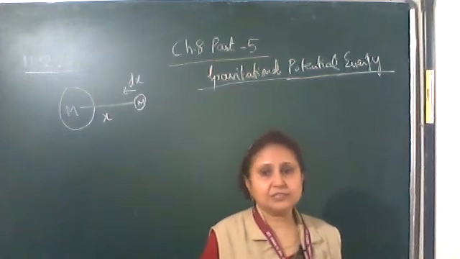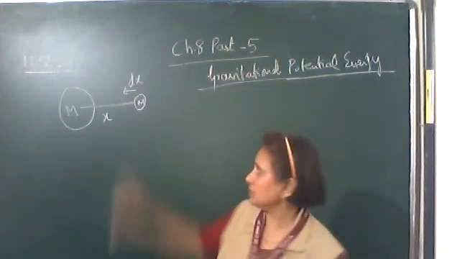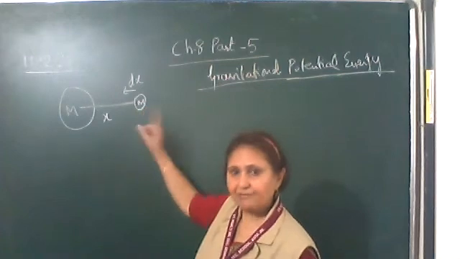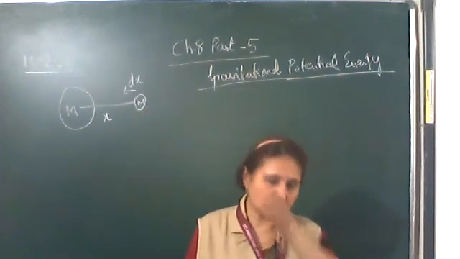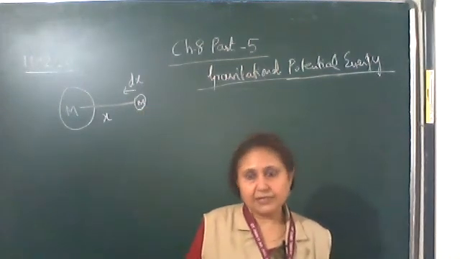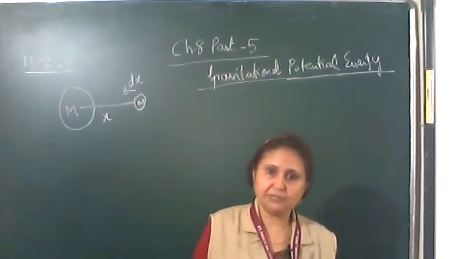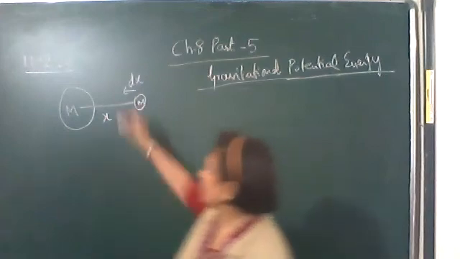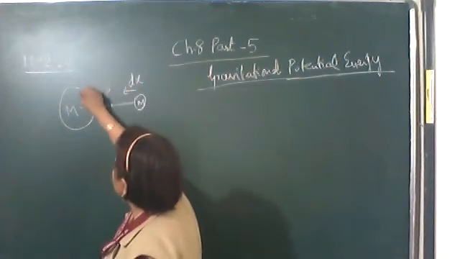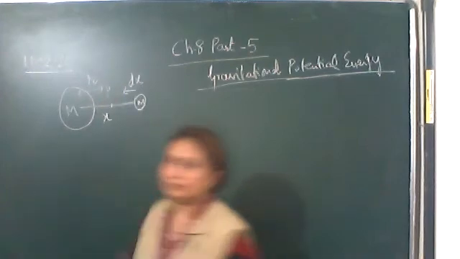Only the difference is that this mass was unity. Now a finite mass m is there, small m. Find the gravitational force, small amount of work done, total amount of work done in bringing from infinity to a point P. Let this point P be at r distance.